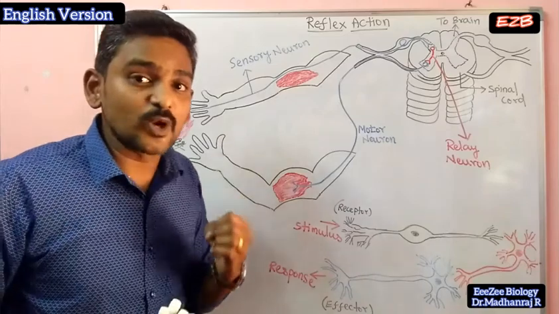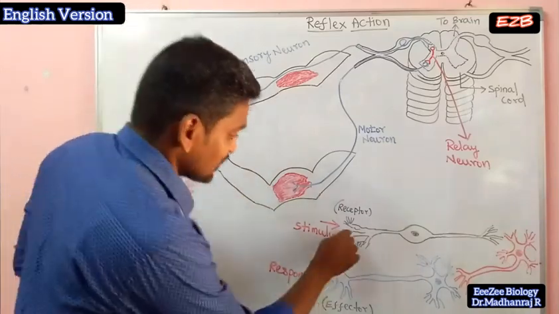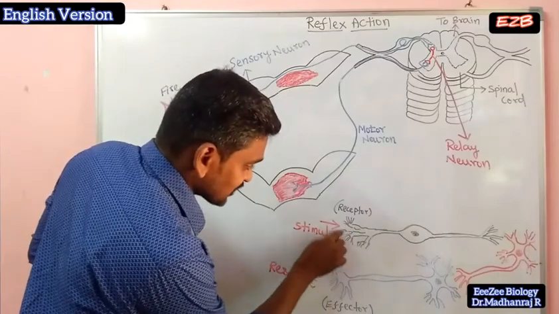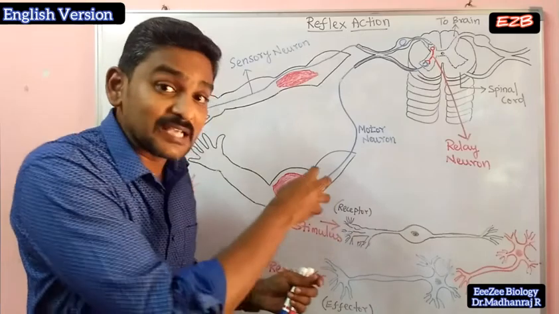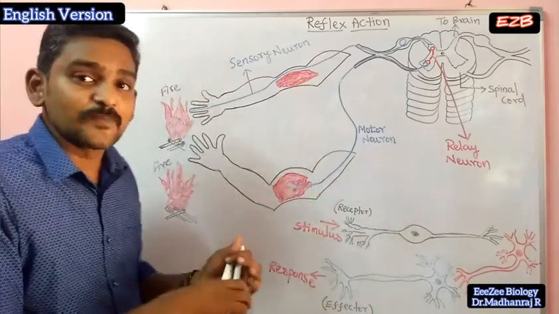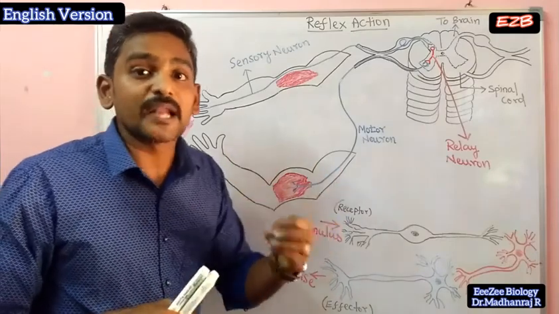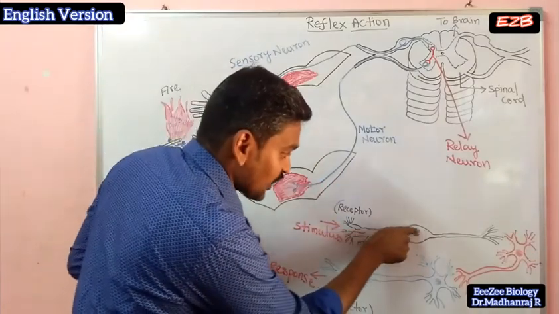Which is the receptor? In the previous class I told you about the structure: these tree-like structures are called dendrites. These dendrites are the receptors of the signal. They receive the heat signal and convert it into electrical impulses, and that electrical impulse then passes on.